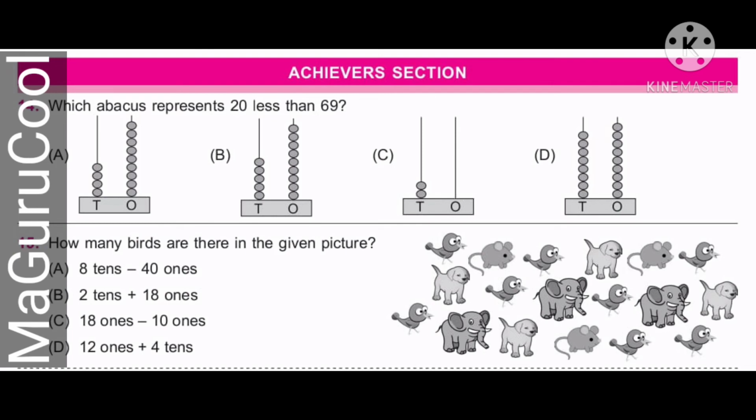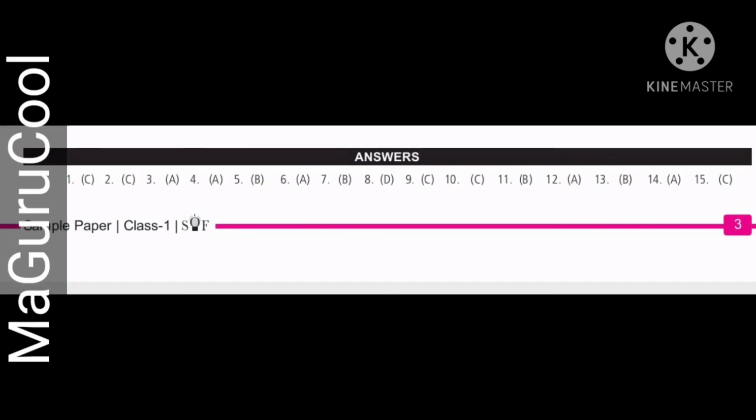Now the achievers section is the one which will actually decide on the child who has not mugged up or by-hearted things. This is something where the child will have to logically think and apply the skills he or she has learnt, and hence it serves as a decision maker to decide who is the first, second or third. Of course, for class 1 there are no ranks given, but in the higher classes this is the one which helps them decide the first, second, third prize winners.